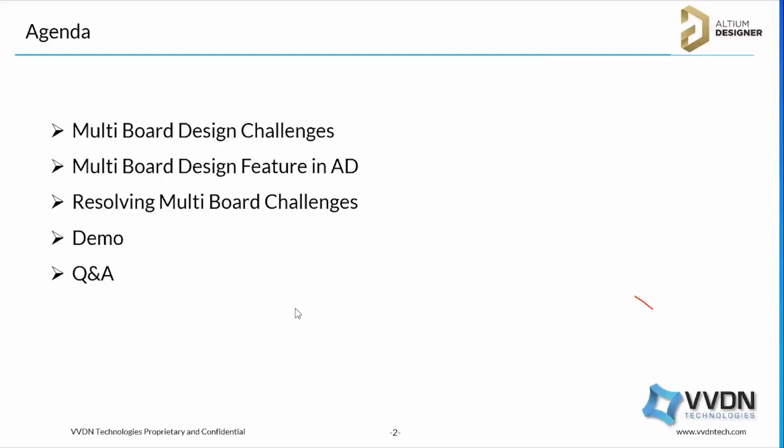So we are going to discuss what are the challenges we will face while designing multiple boards. Multi-board means multiple interconnected PCBs that we are connecting together. We will discuss the challenges, what features we have in Altium for multiple board design, and how we are going to resolve these challenges. After that, we will see the live demo with a question answer session, and we will end.